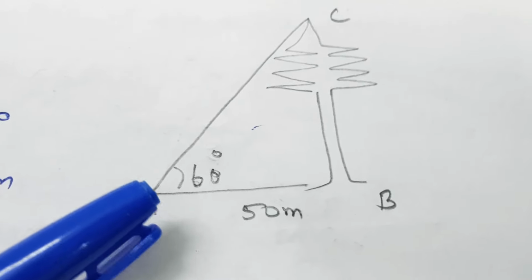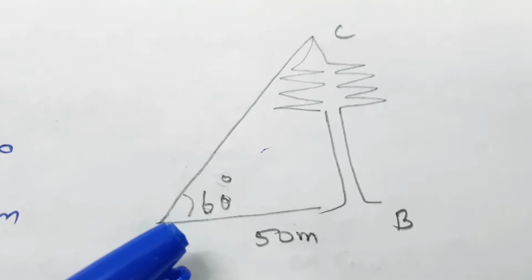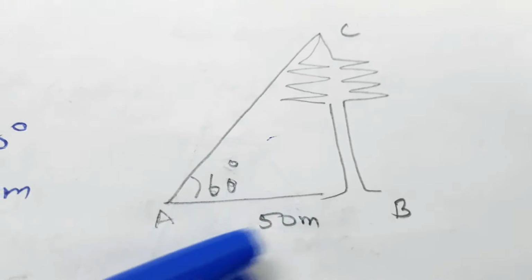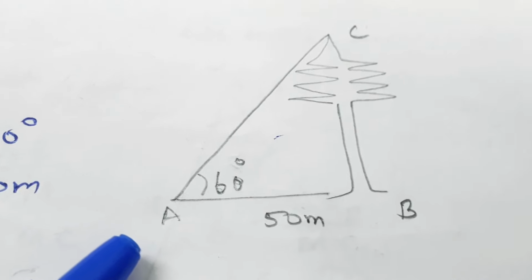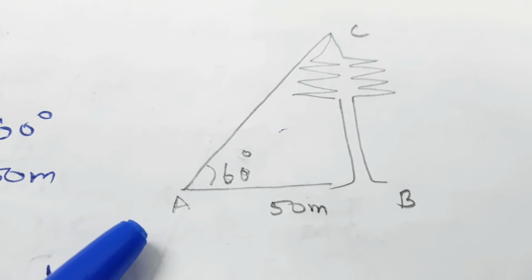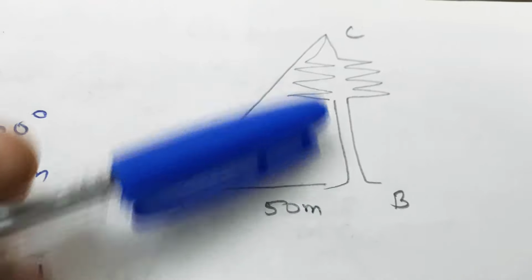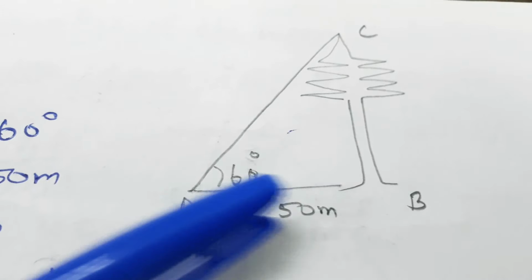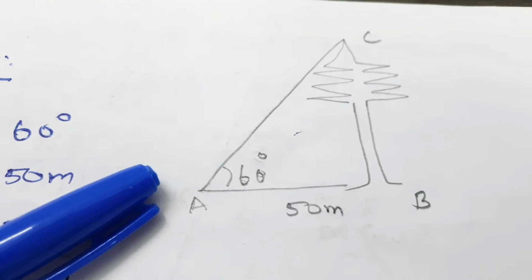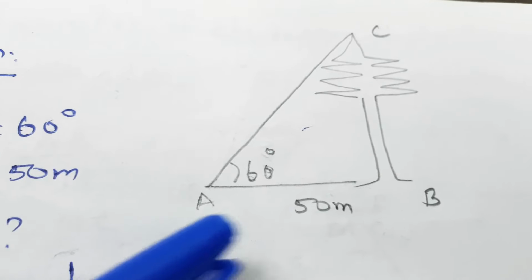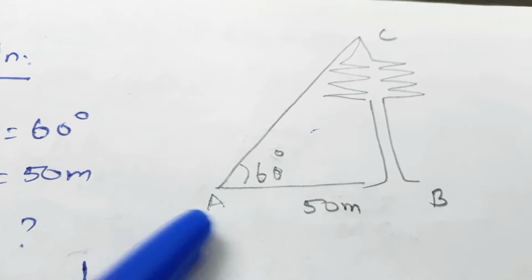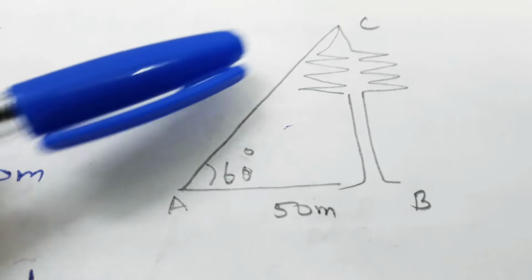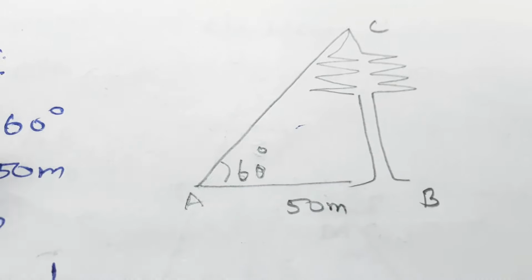First, draw an imaginary diagram related to the problem. So this is a tree. This is the point of observation. So CB or BC be the height of the tree. Angle CAB, that is 60 degrees, is known as the angle of elevation. Distance between the tree and this point is 50 meter. So our aim is to calculate the height BC.